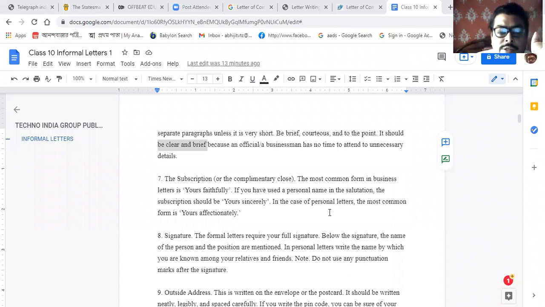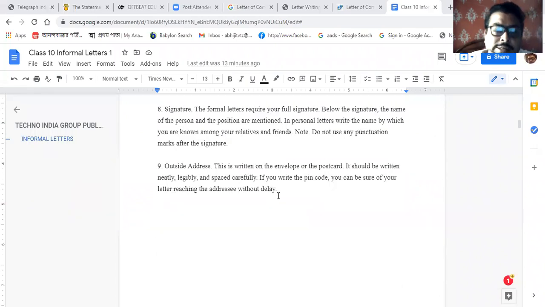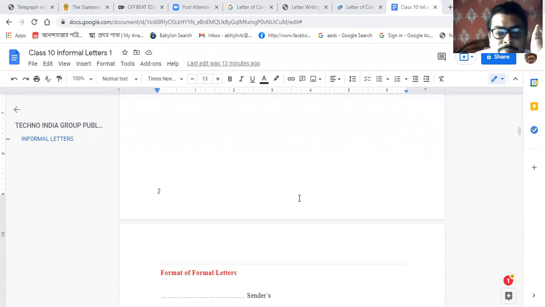So next is the outside address. This is written on the envelope or the postcard. It should be written neatly, legibly, and spaced carefully. If you have written the pin code, you can be sure of your letters reaching the address without delay.